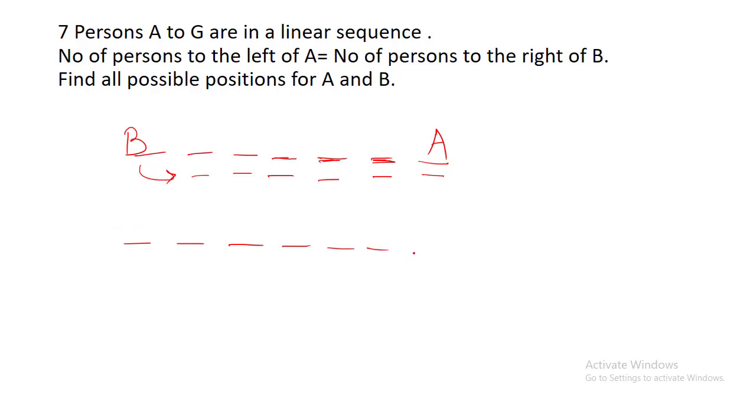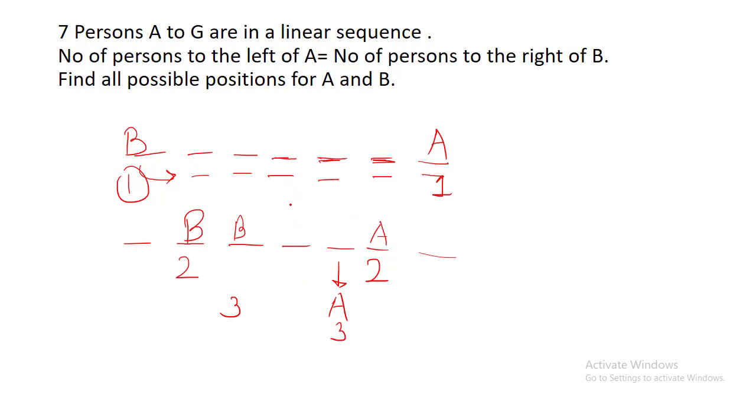Or 1, 2, 3, 4, 5, 6, 7. If A is here, the number of persons to the left of A becomes 5. So B needs to be at the second place. So if A is at the first place from the right, B will be at the first place from the left. If A is at the second place from the right, B is at the second place from the left. If A is at the third place from the right, B will be at the third place from the left. You can self verify this. Number of persons to the left of A becomes 1, 2, 3, 4. Number of persons to the right of B becomes 1, 2, 3, 4.